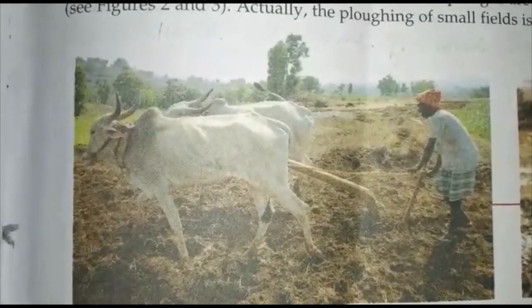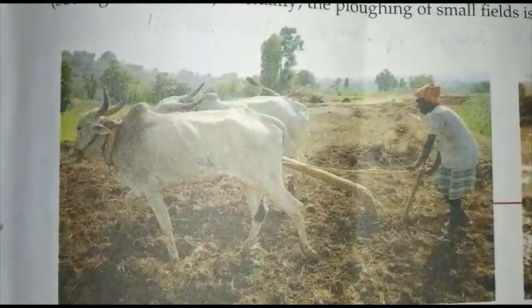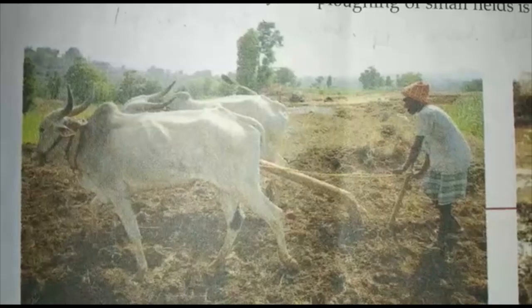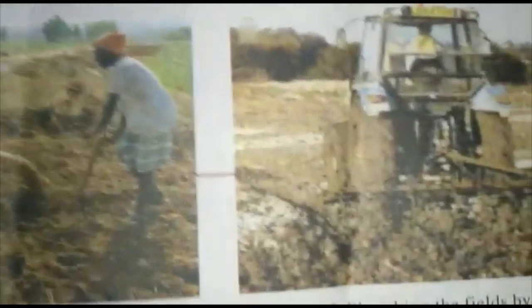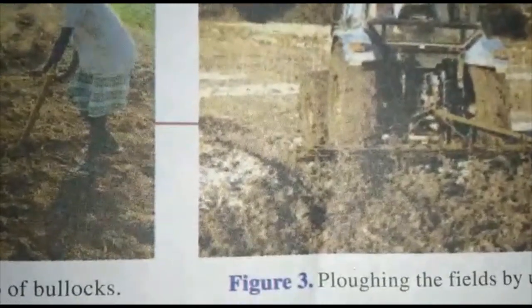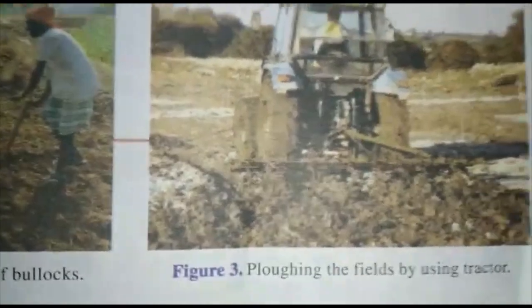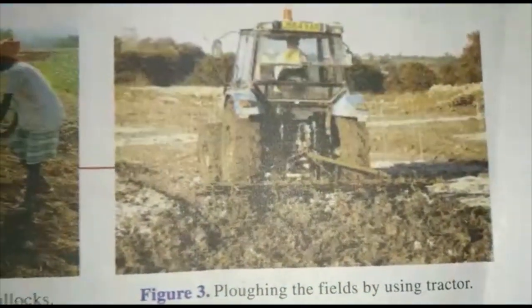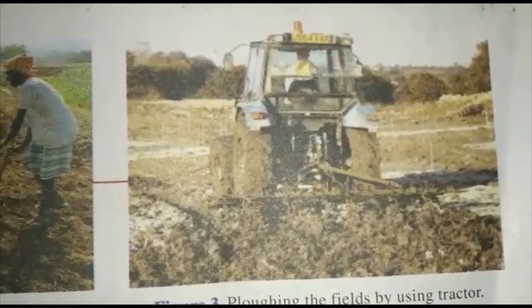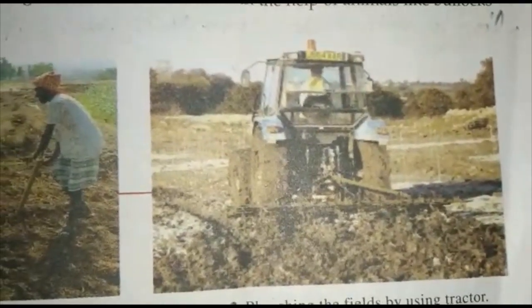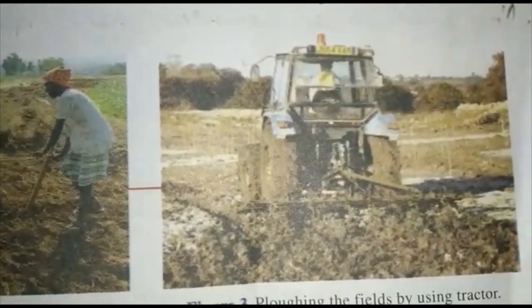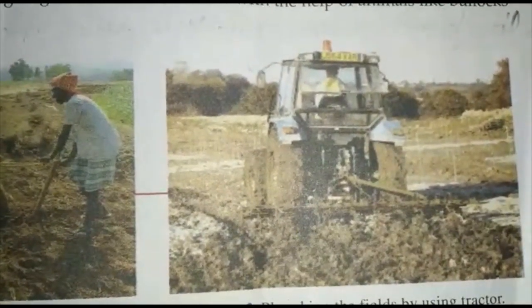The process of loosening and turning the soil is called ploughing. And here the next picture shows ploughing the field using a tractor during the preparation of soil. The loosening of soil by ploughing is beneficial for many reasons.